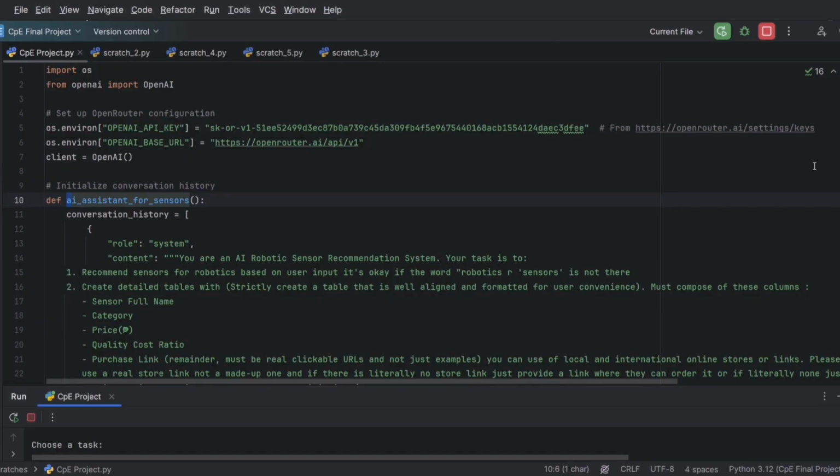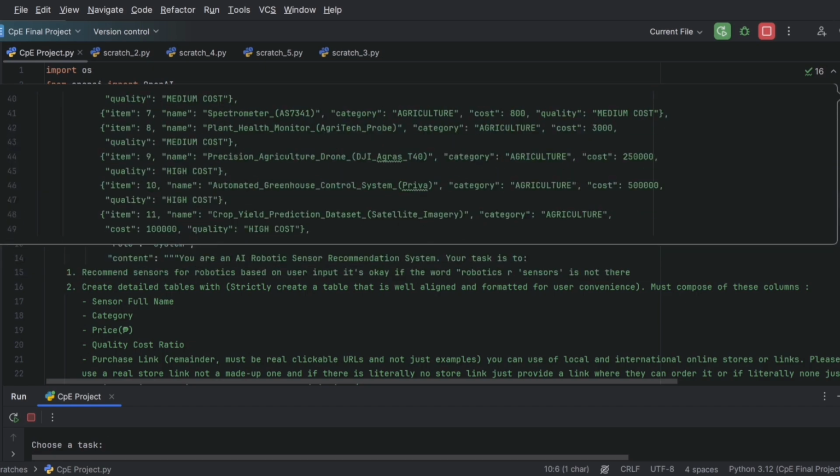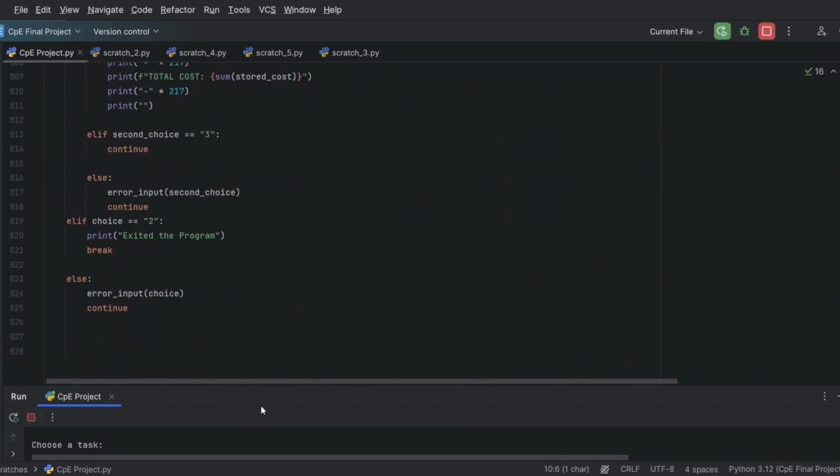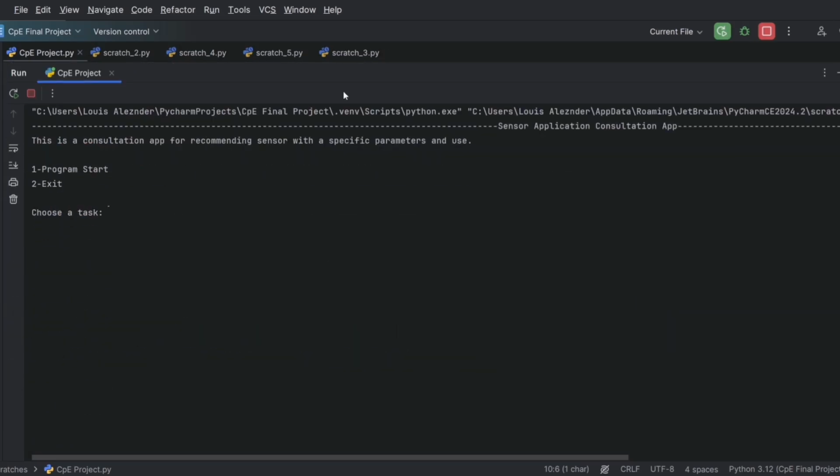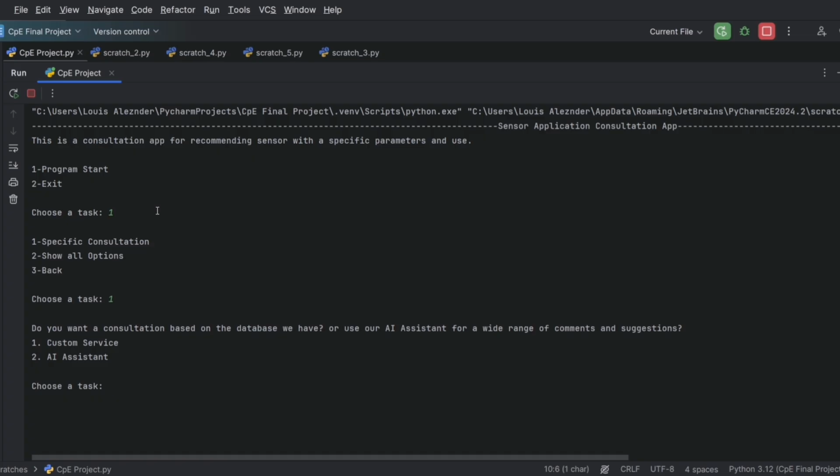Now, this is the program we've created, which is composed of almost 800 lines of code. Then, in this part, we're going to demonstrate how our program will work. Let's go first with program start, specific consultation, and customer service rather.